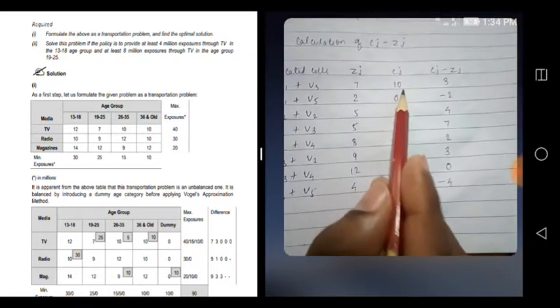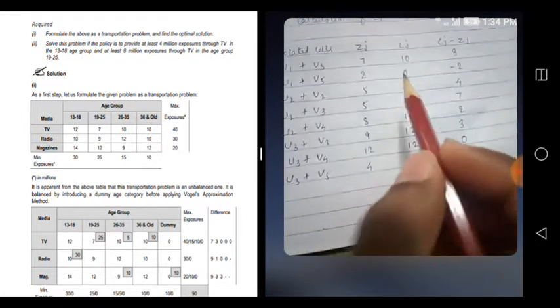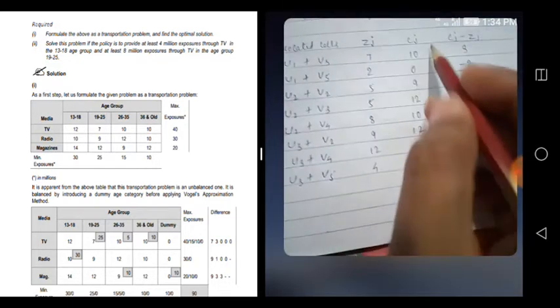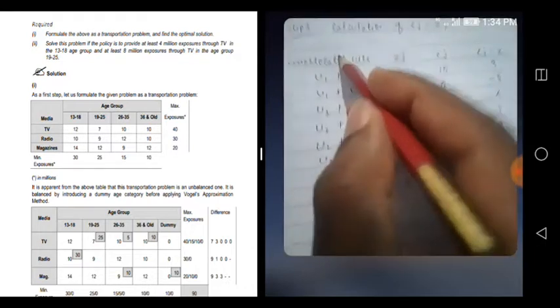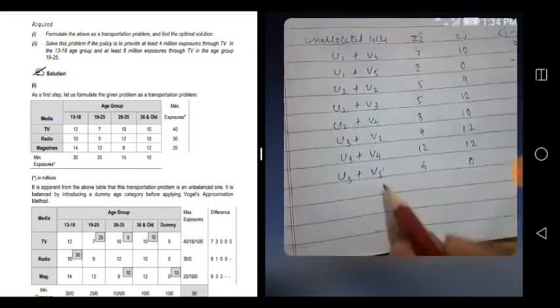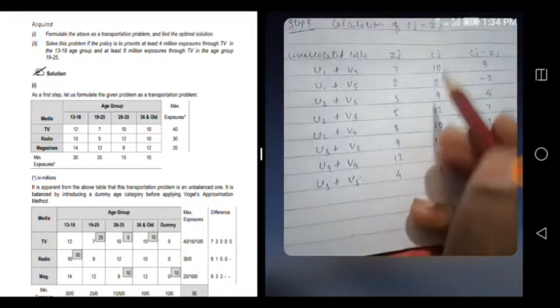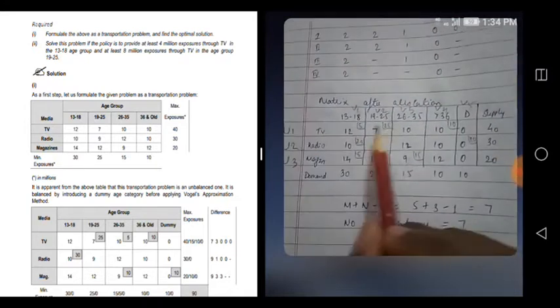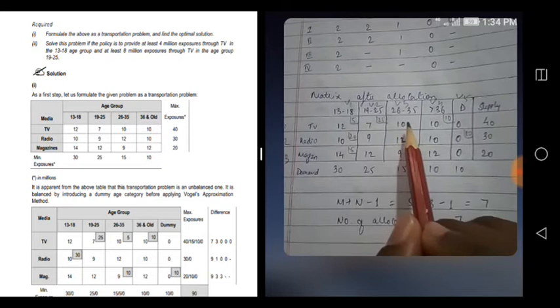Okay, don't think that it's taking a lot of time, because I'm telling one thing very elaborately. But when you are doing the problem, everything is written in a particular order. So how you can do it fast is, just keep seeing from here which cells are unallocated.